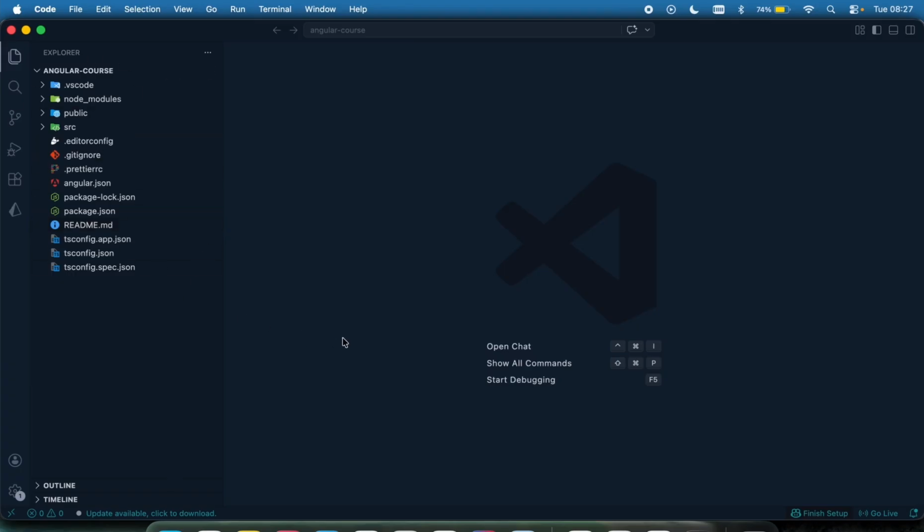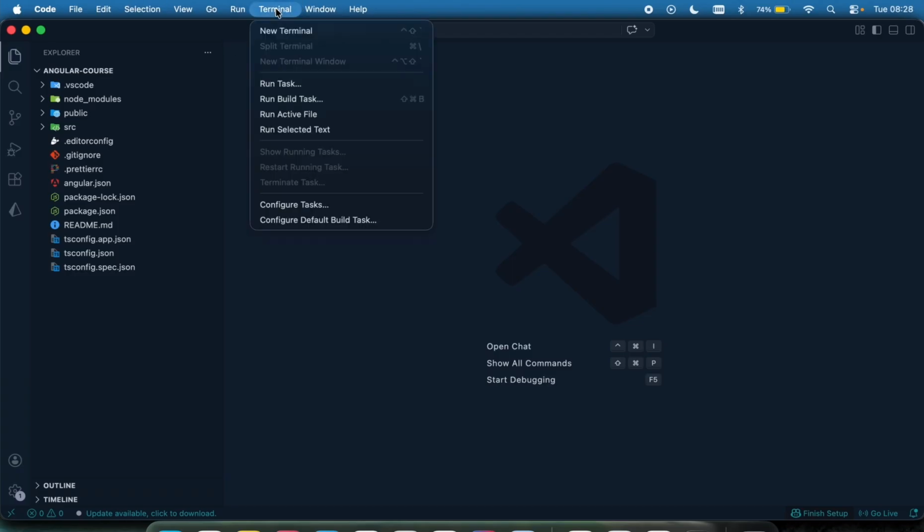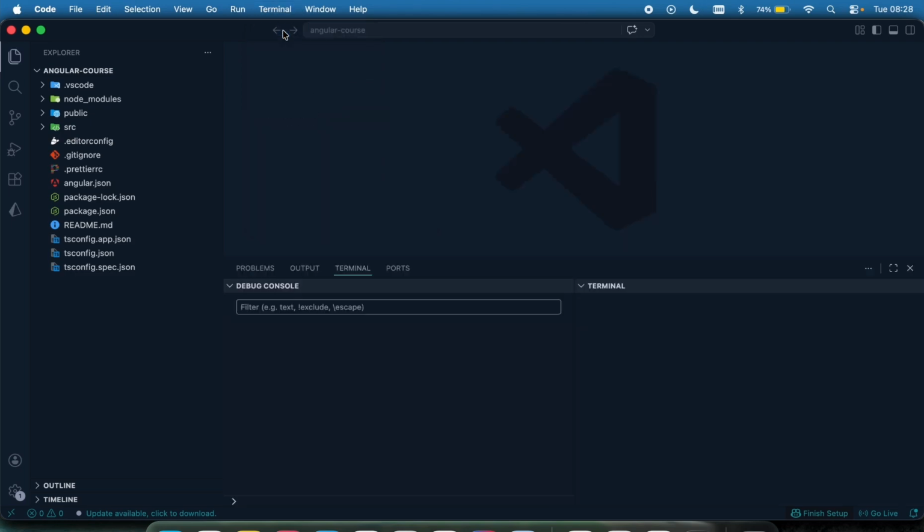So for us to be sure that our project was successfully created, we need to run it to be sure. So open your terminal up at the top right here. You're going to see terminal right here. Click on the terminal, click on new terminal. It's going to open something like this. You might see something like the debug console right here. Just click on this to close it up. We are only interested in this terminal right here, which is this.